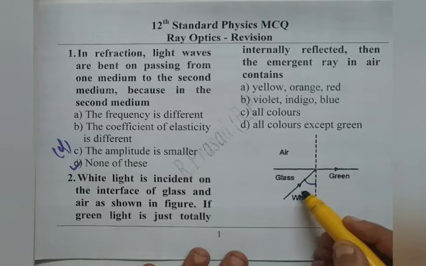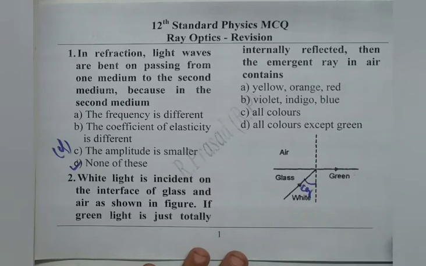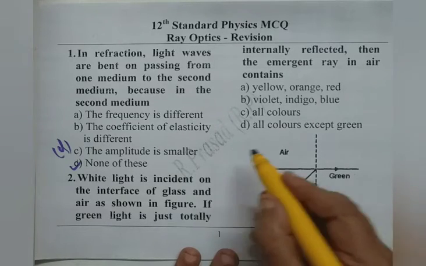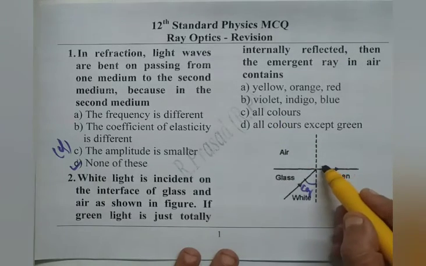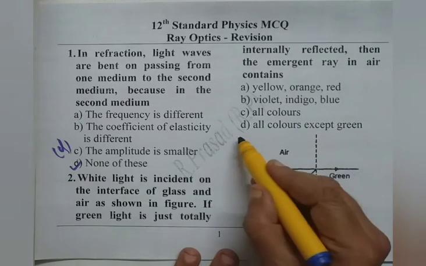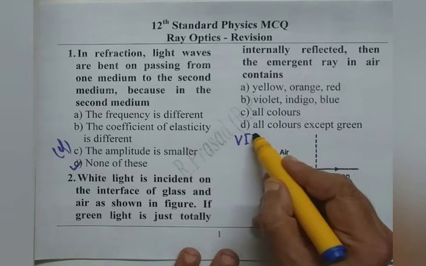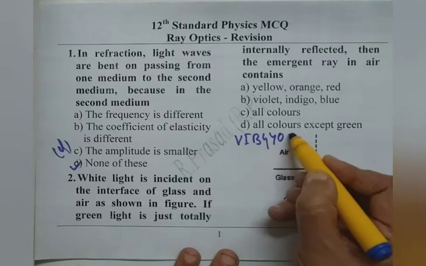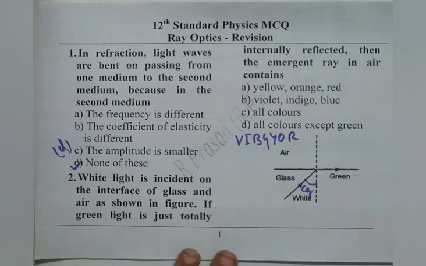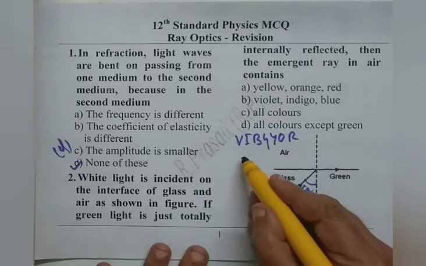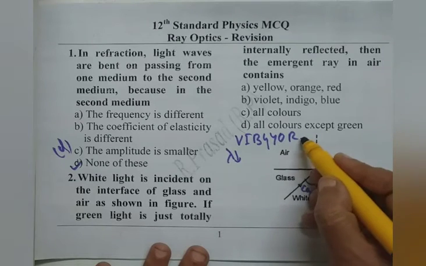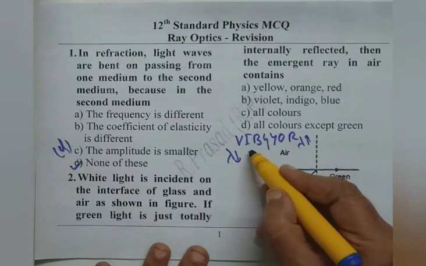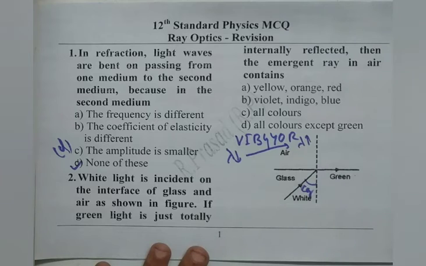So if we mark this angle as Cg, the critical angle for green, we write these aspects and then we can decide which light rays are coming out of the white light. White light contains these rays, VIBGYOR, as you all know. Here violet has the lowest wavelength and red the largest wavelength, so wavelength increases from violet to red.